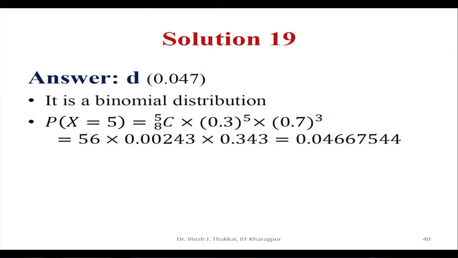You can look at the data and understand that it follows a binomial distribution, and you can make use of the expression of the binomial distribution and substitute the necessary values. Here, for P(x = 5 patients), 8C5 into 0.3 raised to 5 into 0.7 raised to 3 is the expression of binomial distribution. When I expand this, it will give me the probability, which is 0.046675, and can be approximated as 0.047.